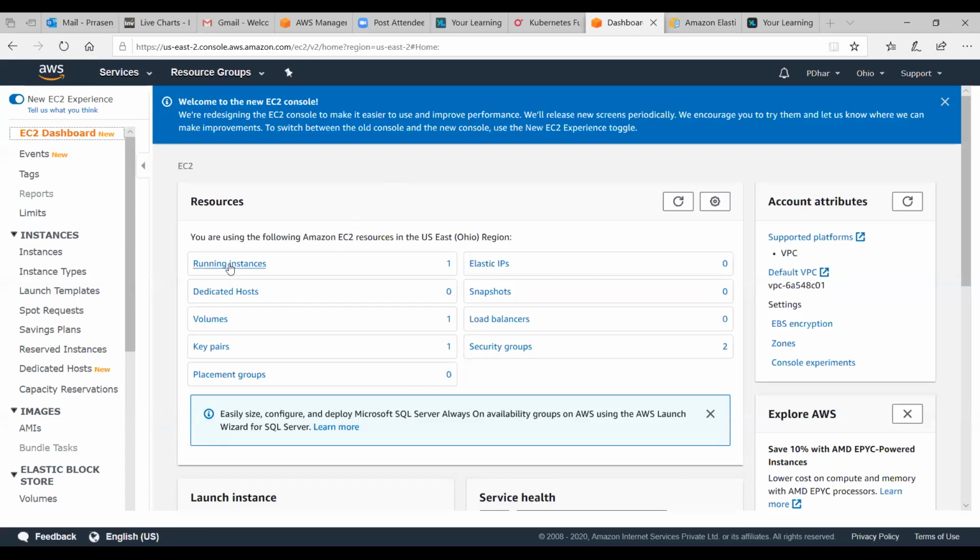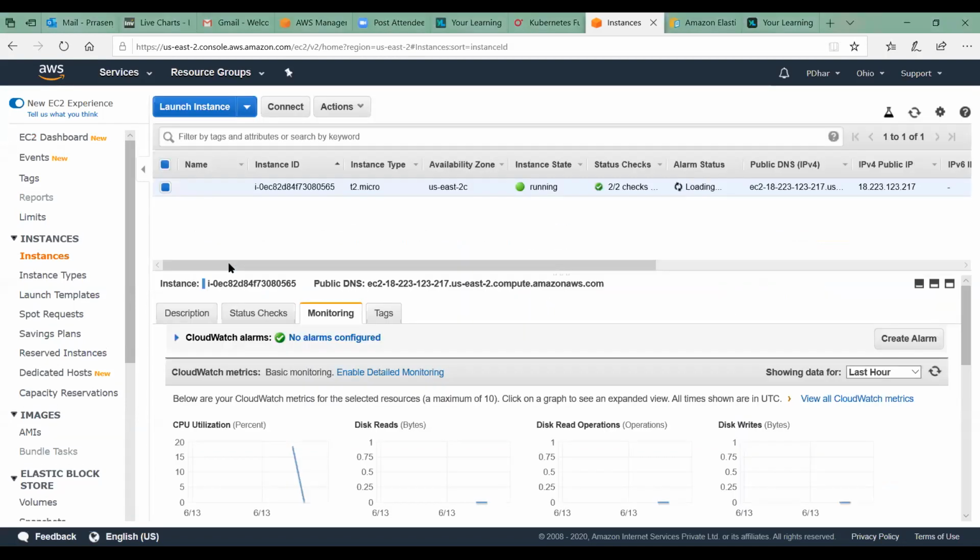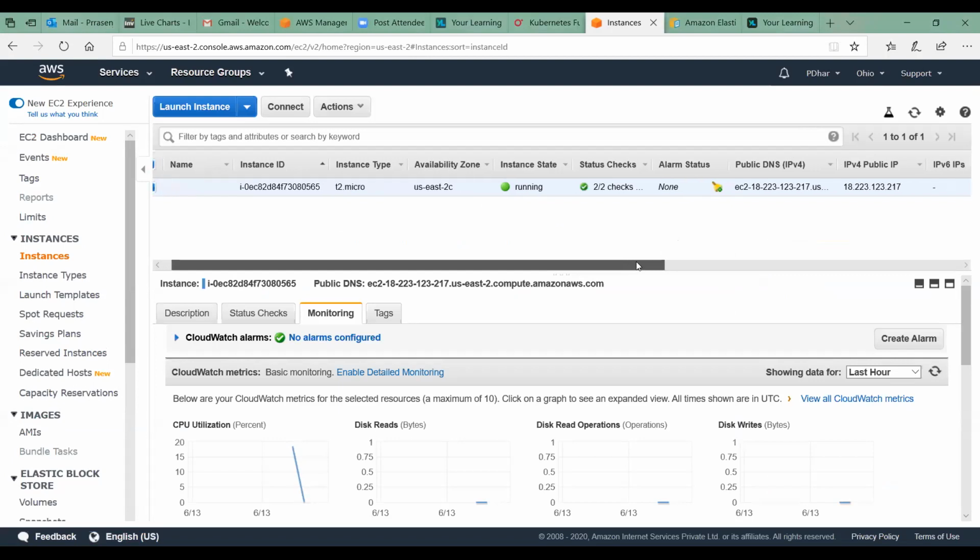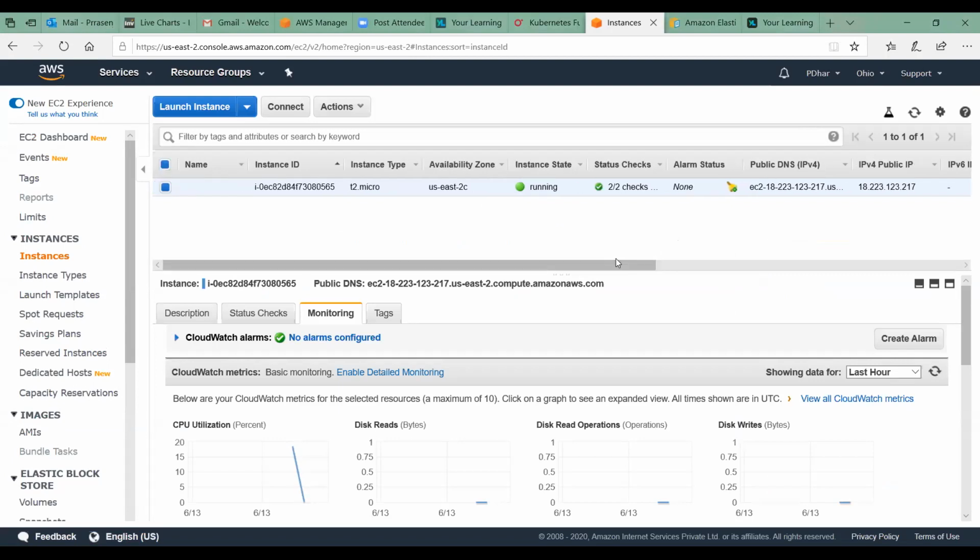So you click on your running instance. Which zone did you select? You are running in US. Yeah, Ohio. Okay. So what you are running is T2. See, here it is a micro. The instance type is T2 micro. Got it. And there is an option here to connect. We'll be able to connect to it, right? Did you try that? No, I didn't try that. Okay, so I just need to click on connect.